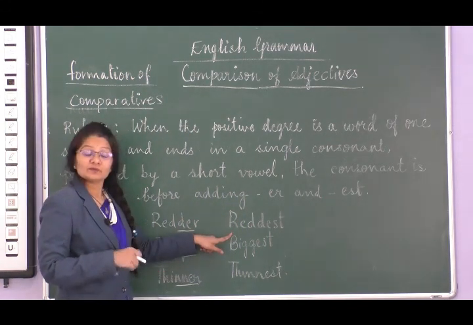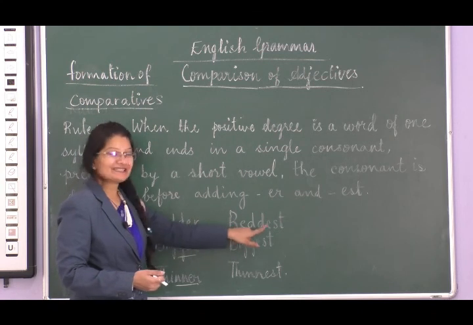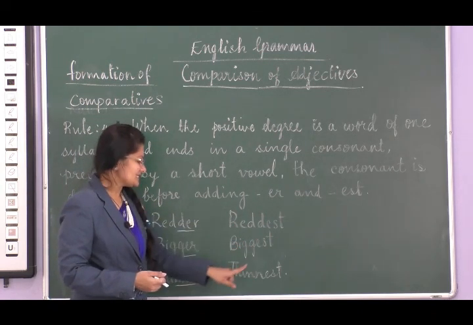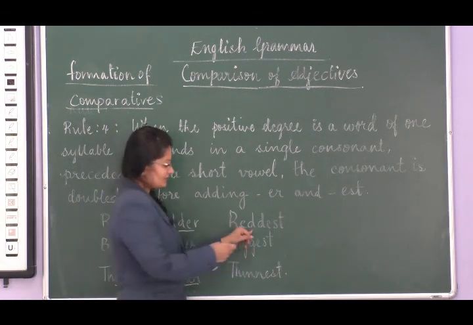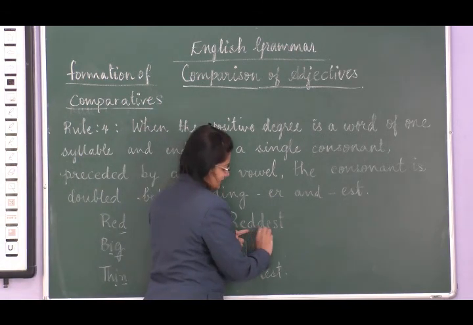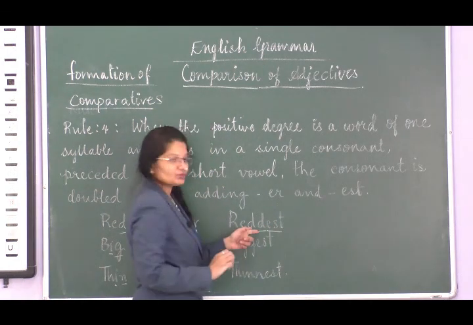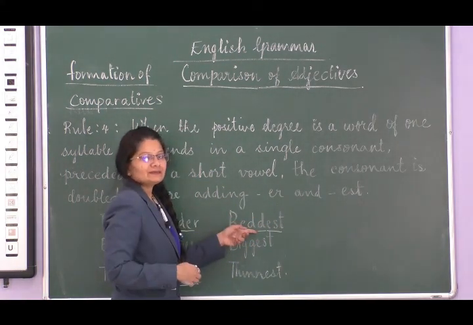How do you make it a superlative degree? That's reddest, biggest and thinnest. So here what we have done, we have added another D, and then as usual we have added EST.